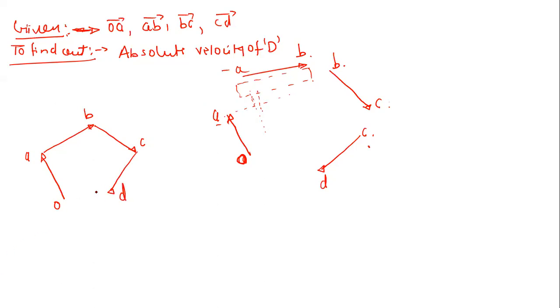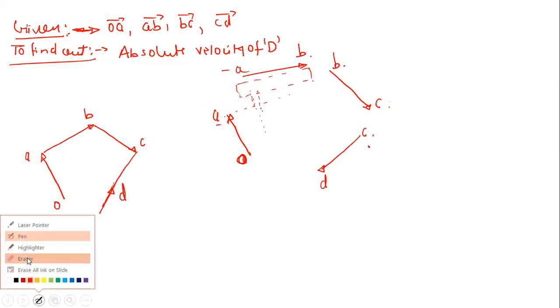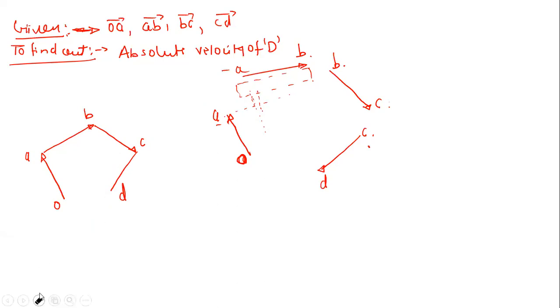Sorry, CD will be slightly longer, I have drawn it. Oh, I'm sorry. Fine, that was fine. Right? So now we are interested in just finding the velocity of this point D relative to O, that is the absolute velocity of D. So just simply join these two points, right? So now the velocity of D with respect to point O, the arrow will be something like this. So now you can simply write down this OD.